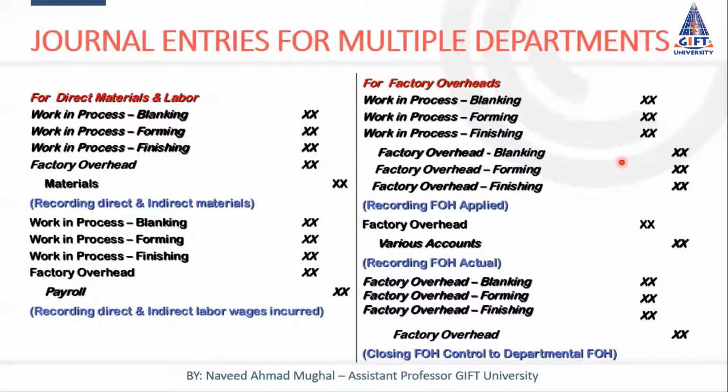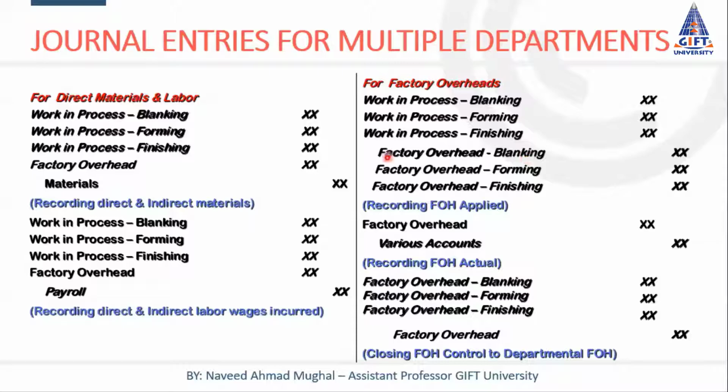Or if we want, we may use two accounts, factory overhead applied and factory overhead control, separately. Here we have only one account, the factory overhead account, and when we apply factory overhead, it is credited. So work in process account debit and factory overhead credit.